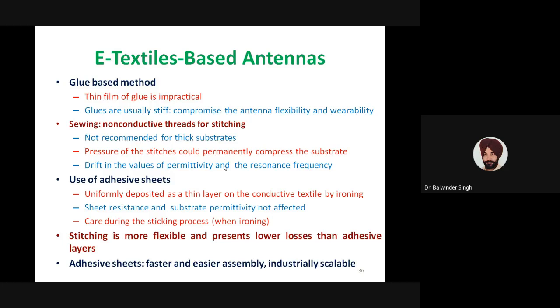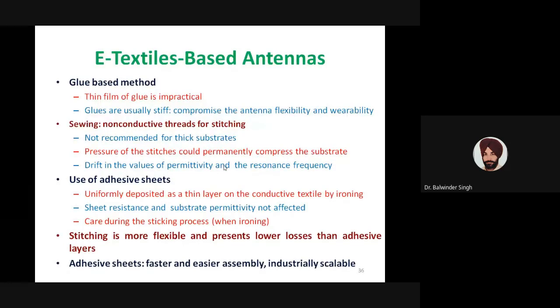So accurate alignment of different parts of the antenna with the substrate may be an issue if we are using complex antenna geometries. But there are certain advantages of this adhesive sheets method.